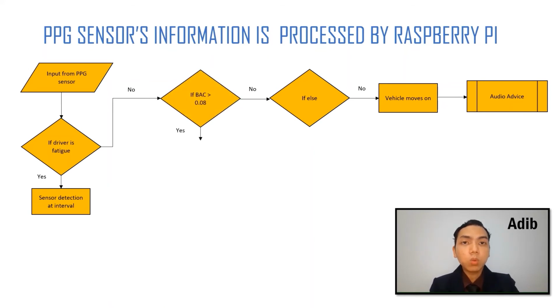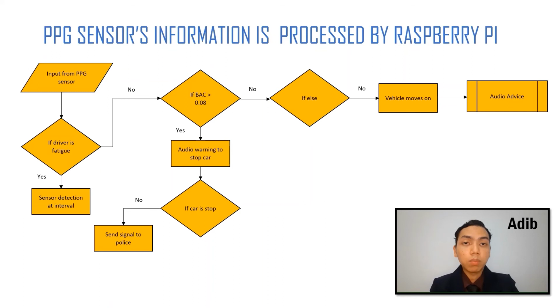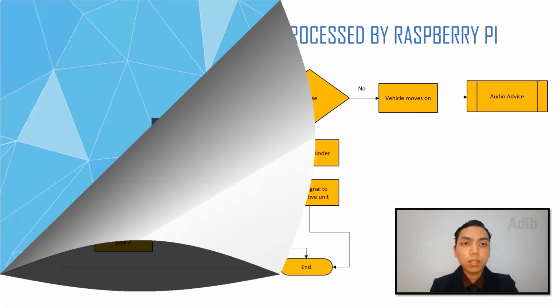The system will warn the driver to stop at a safe place. If the driver doesn't do that in time, the system will send a signal to the police station. And the third one is for other issues such as sudden heart attack and accidents. The system will send the signal to the respective units.